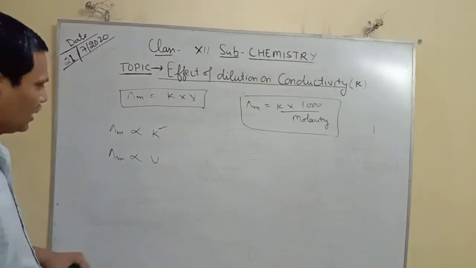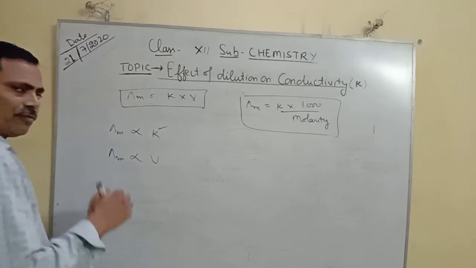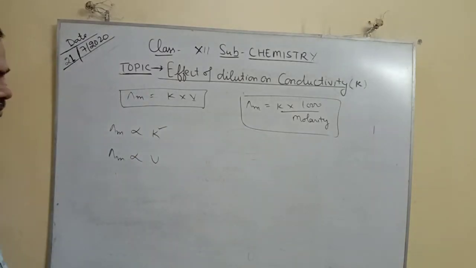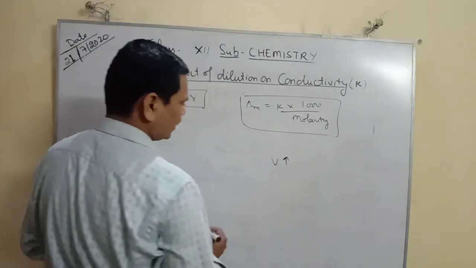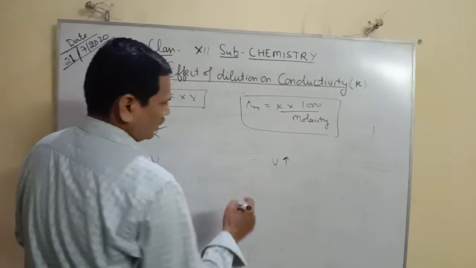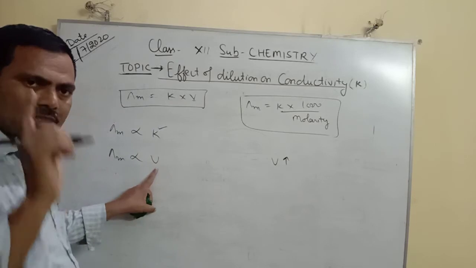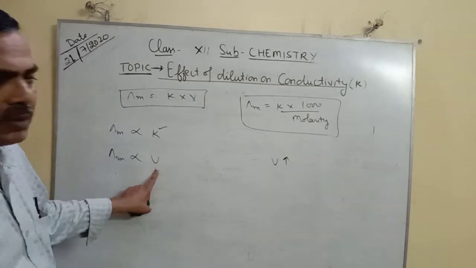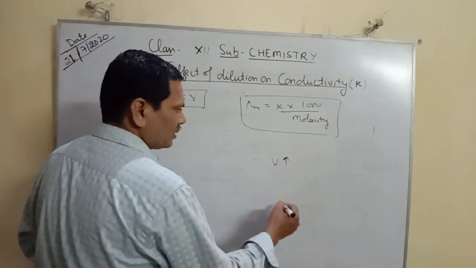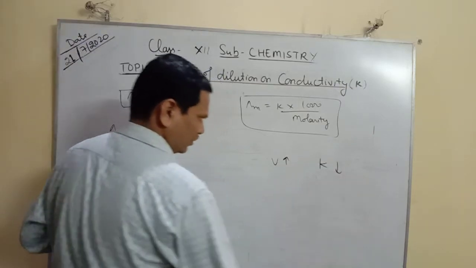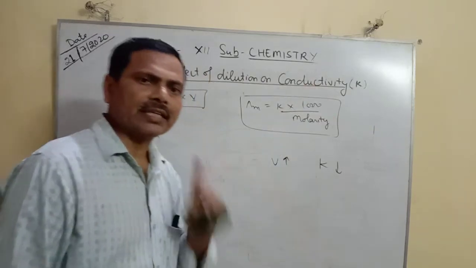And it has been seen experimentally that when volume is increased, that is, on addition of the water, kappa is decreased.